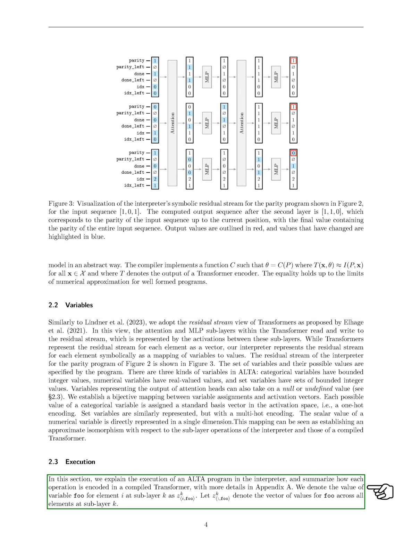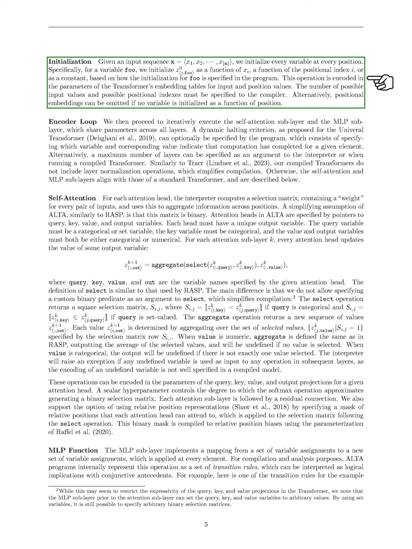Next, we explain how an ALTA program executes in the interpreter and summarize how each operation is represented in a compiled transformer, with more details available in the appendix. We denote the value of a variable, for example, foo, for a specific element at a certain sublayer. During initialization, we set every variable at each position based on the input sequence. For the variable foo, we initialize it as a function of its positional index or as a constant, depending on the program specifications. This initialization is reflected in the transformer's embedding tables for input and position values.